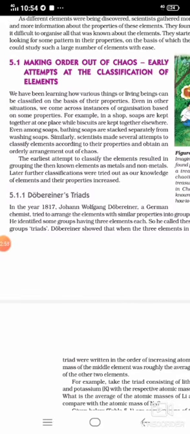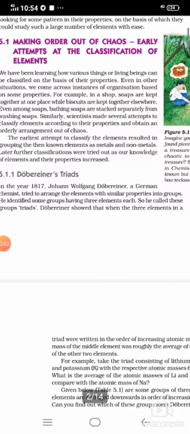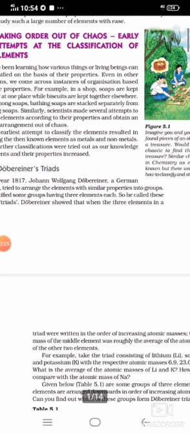Dobereiner showed that when the 3 elements in a triad were written in order of increasing atomic mass, you know what atomic mass is? The sum of neutrons and protons is known as atomic mass. For example, take X, Y, Z as 3 elements written in the order of increasing atomic mass.